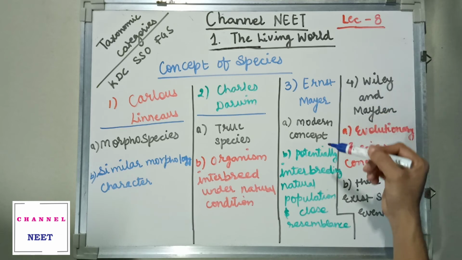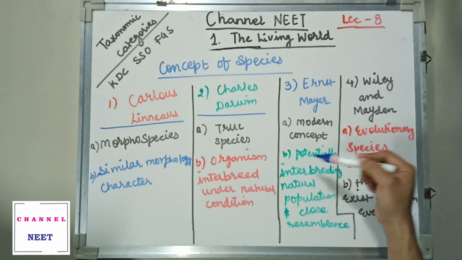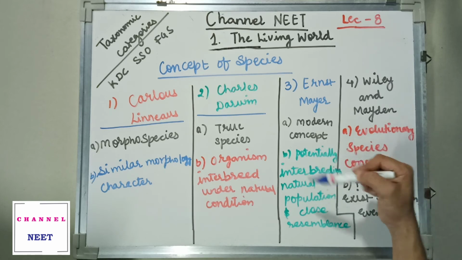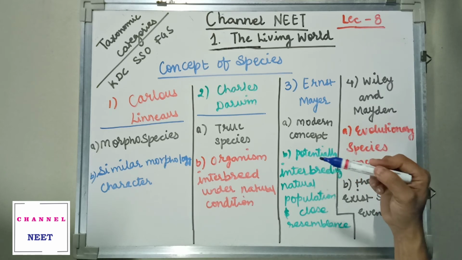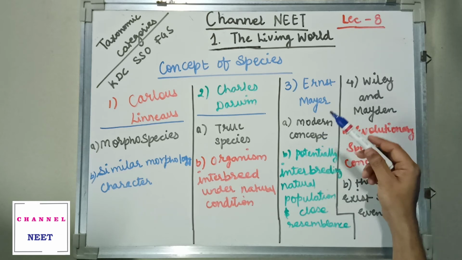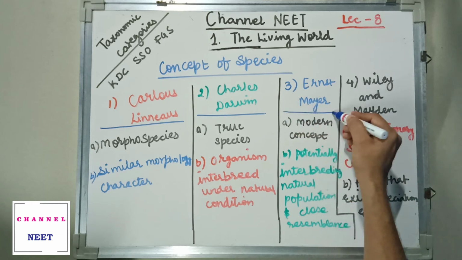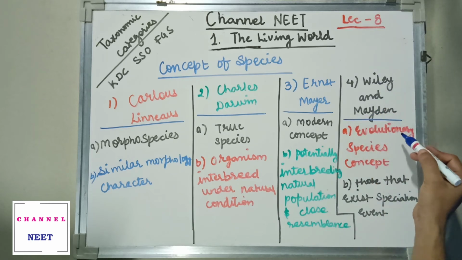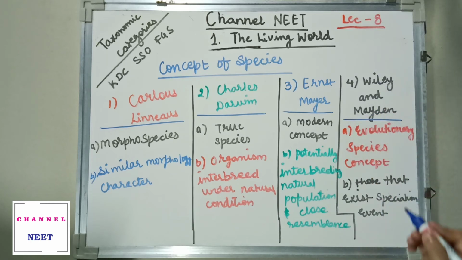Ernest Mayr proposed the modern concept: potentially means an organism should have the potential to interbreed in a natural population and also with closely resembling animals. Wiley and Maiden proposed this theory in about the year 2000.